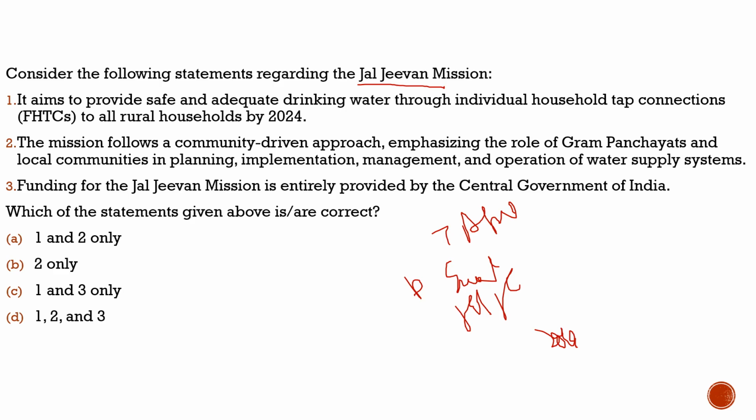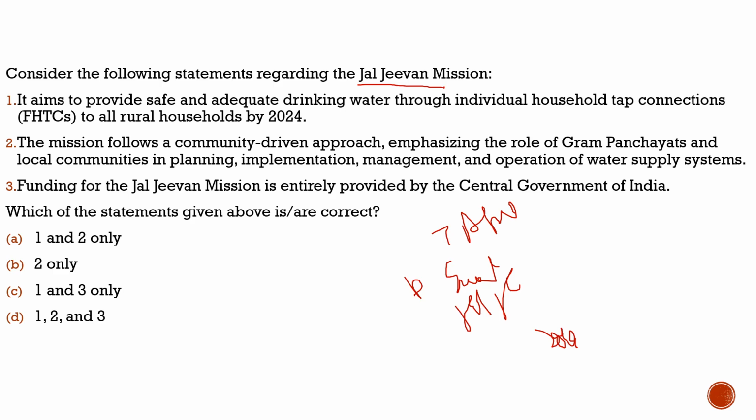Usually in our country, this burden is on women in rural areas. So this time was saved for them, and they could use it for some other productive work. So this article highlighted the achievements of the government schemes, how India is approaching health and sanitation. With this, I hope you have understood the context part.